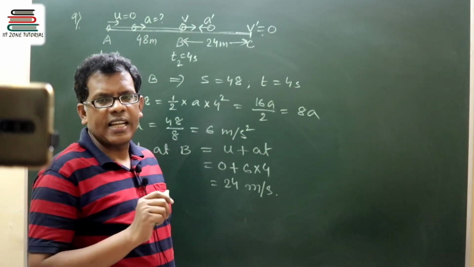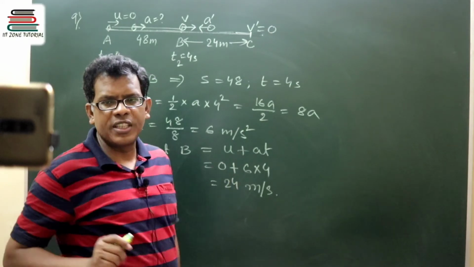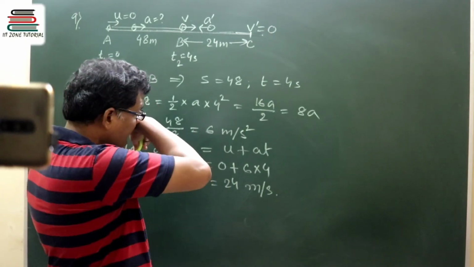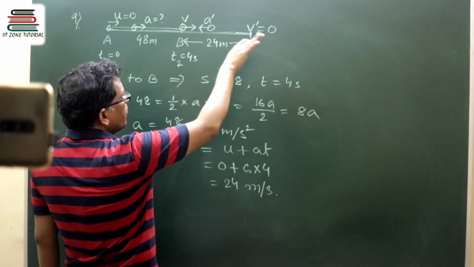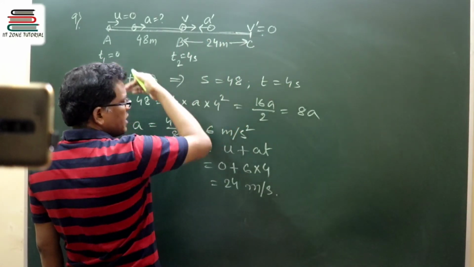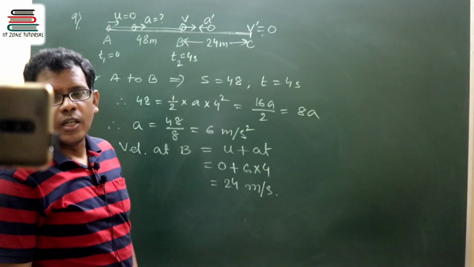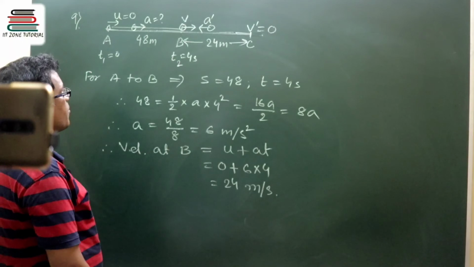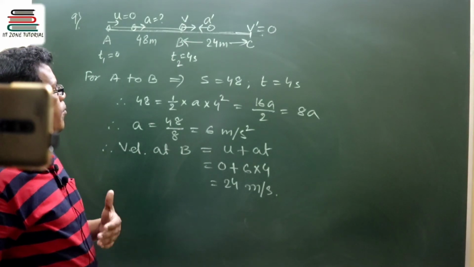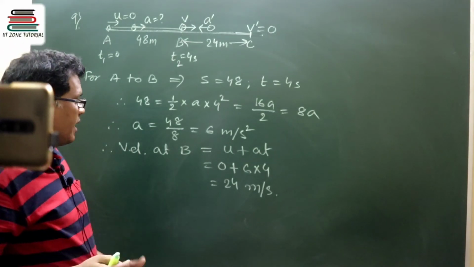That means you are offering a force in the direction opposite to the motion. If the body is moving B to C, that is rightward, brakes are doing the role of applying force. As a result, when brakes are applied, speed decreases.